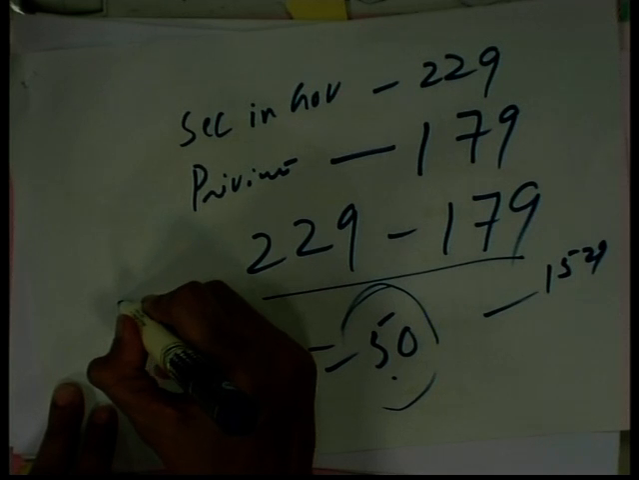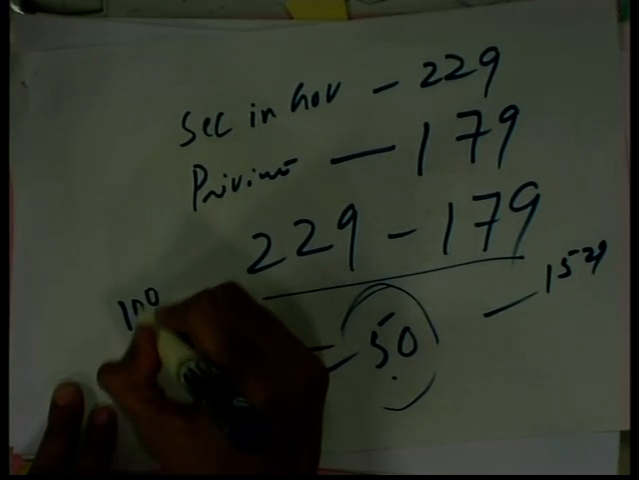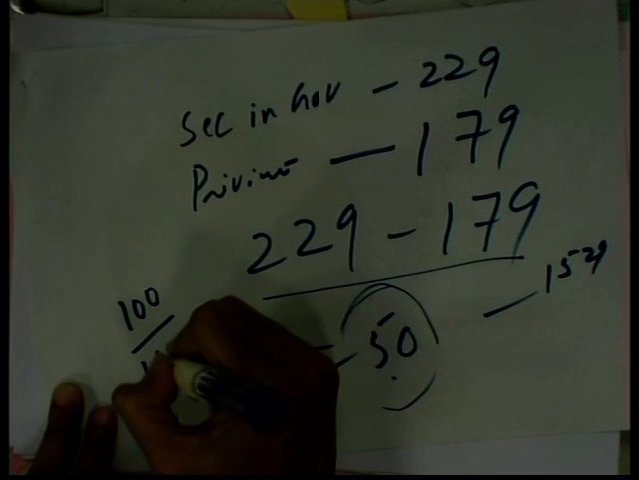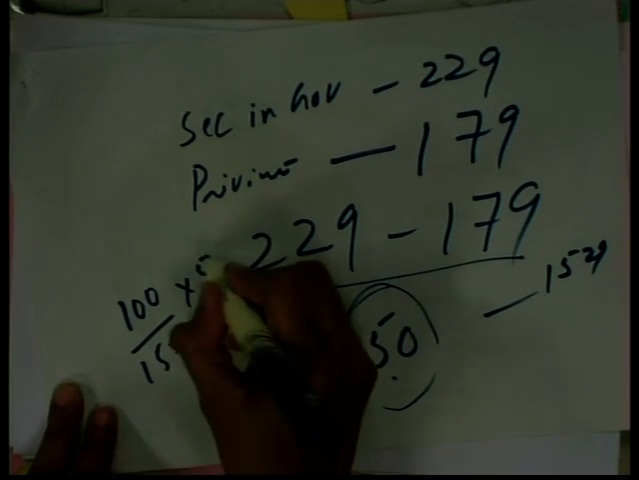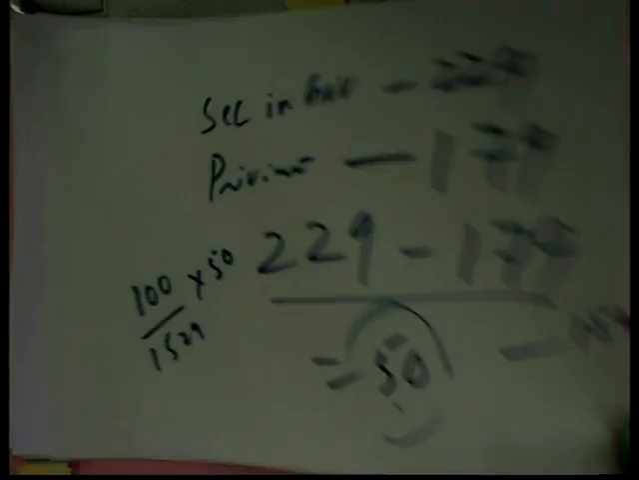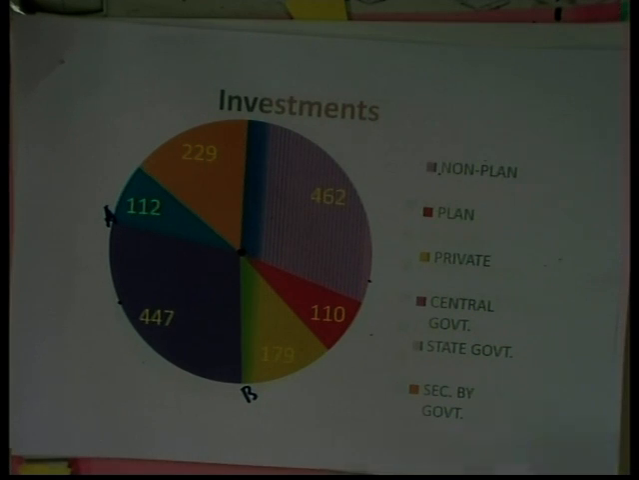So, the percentage increase would be 100 by 1529 into 50. So, ఇది కనుక మీరు సింప్లిఫై చేసుకున్నట్టయితే you will get the required answer. So, it is very simple.